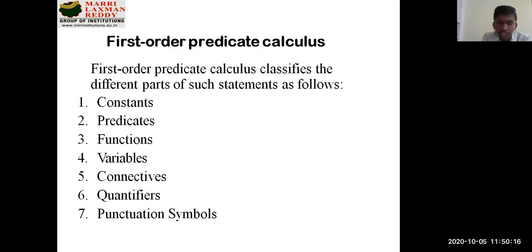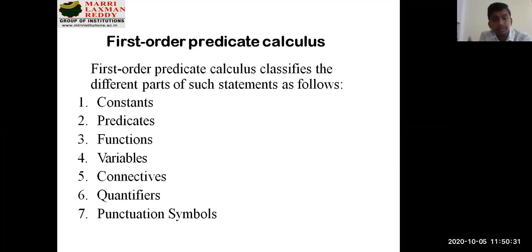Natural of 2 is one function. You can use variables, like x is a variable here. You can use connectives, like implication. Quantifiers, like the for all symbol or the existential operator. And punctuation symbols. All these things are classified as part of predicate calculus or first order predicate logic.